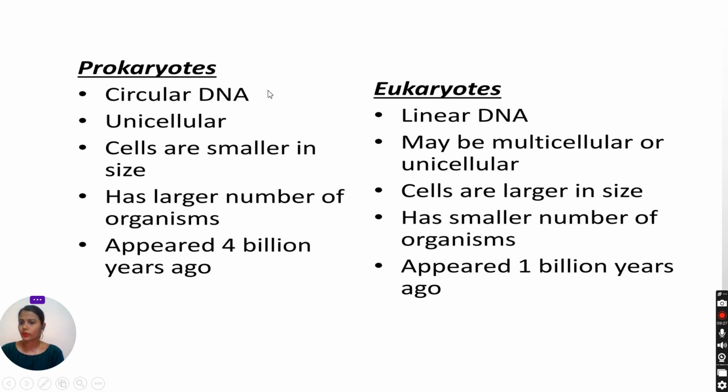Prokaryotes are primitive and unicellular. Prokaryotes are always unicellular, but eukaryotes may be multicellular or unicellular. Prokaryotes have a larger number of organisms, but eukaryotes, though very large, have a smaller number of organisms. Prokaryotes appeared 4 billion years ago on the earth, but eukaryotes appeared 1 billion years ago.